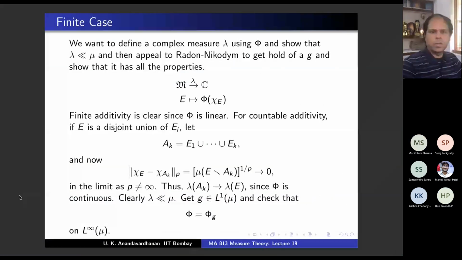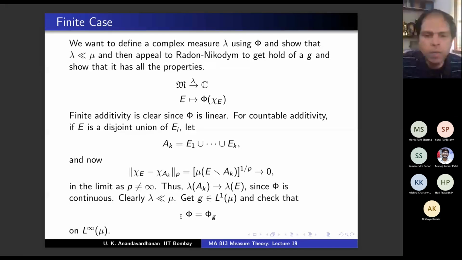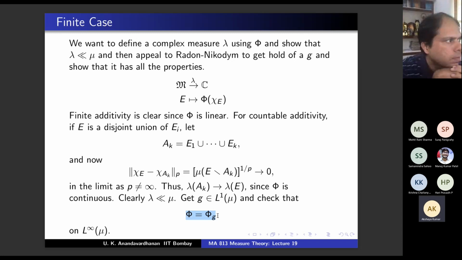Now we are on the Beamer slide, right? Yes. So the main point that I was making was you have to show this equality on LP. But at this stage in this proof, you are showing the equality on L infinity. But what is L infinity? What's the definition of L infinity? It consists of what kinds of functions? Essentially bounded functions.